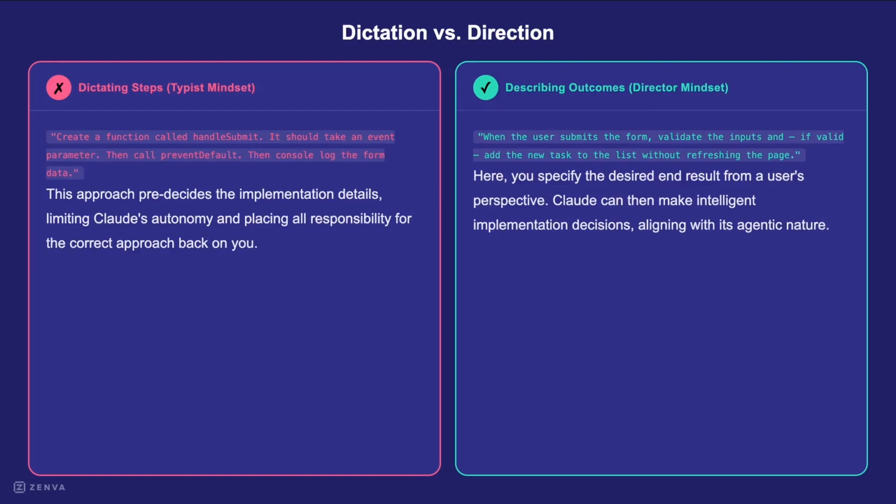But as a director, you'll describe the results from the user's view. You could say, when the user submits the form, validate the inputs and, if valid, add the new task to the list without refreshing the page. This lets Claude make smart choices using its agentic nature and lets you focus on the what.